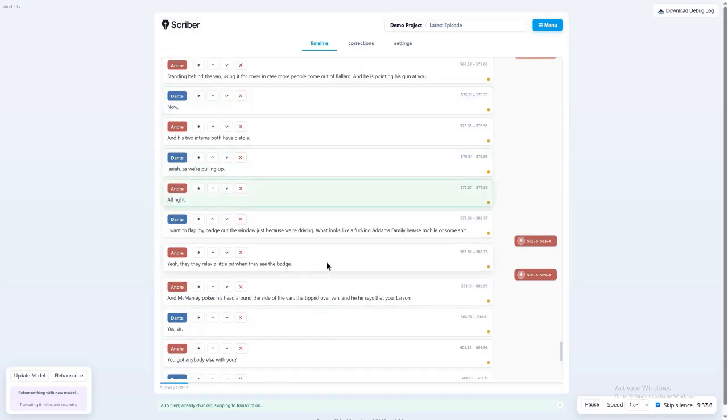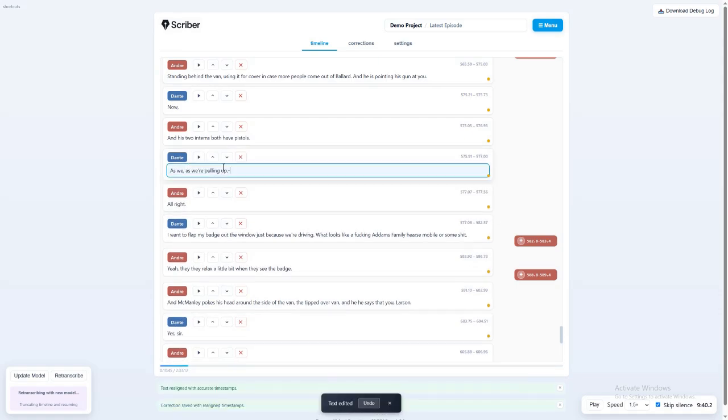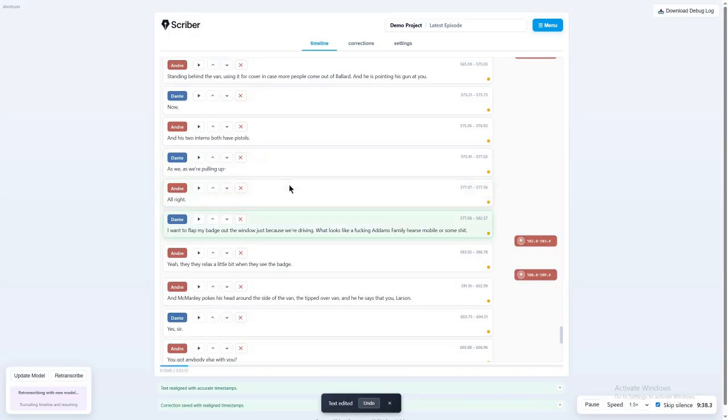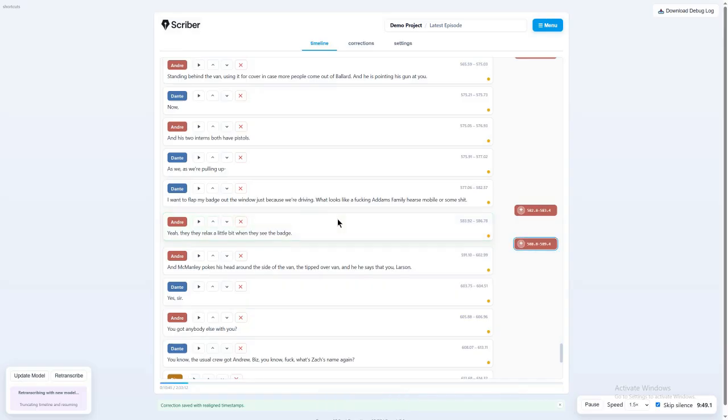As we're pulling up, I want to flap my badge out the window just because we're driving what looks like a fucking Addams Family hearse mobile or some shit. Yeah, they relax a little bit when they see the badge.